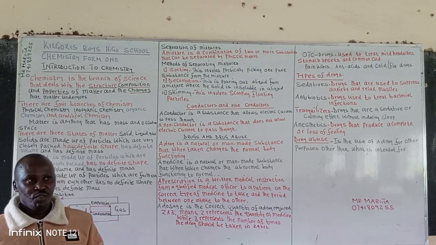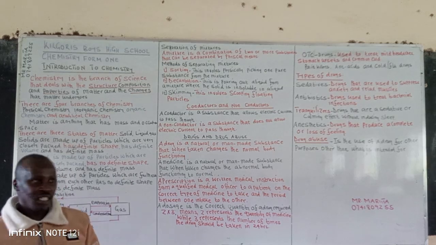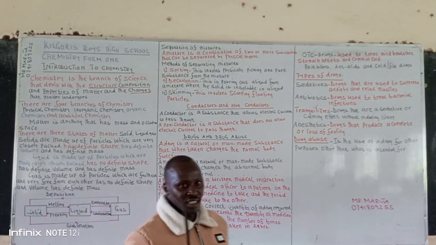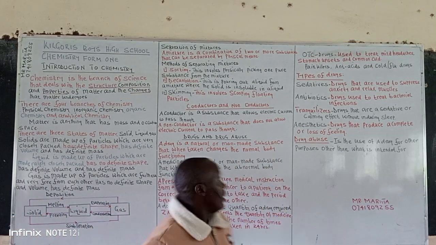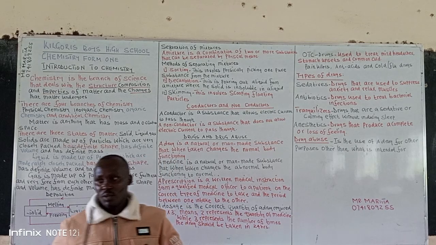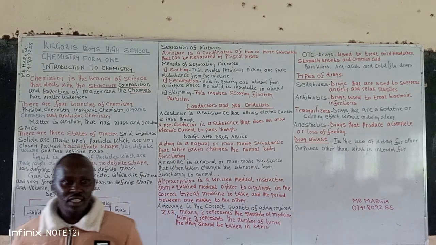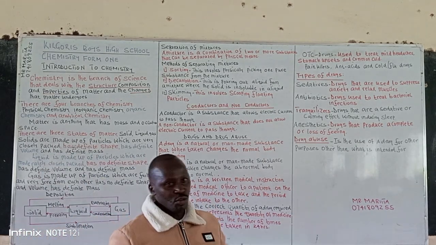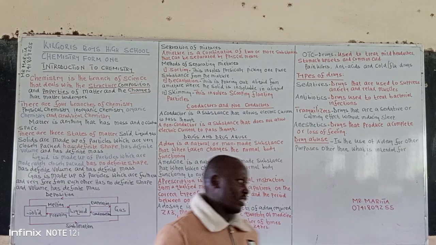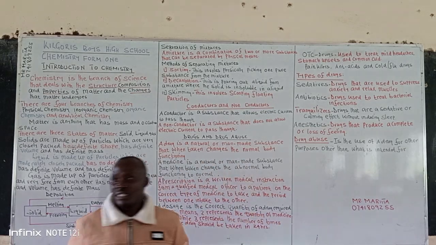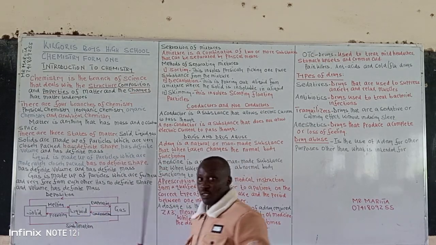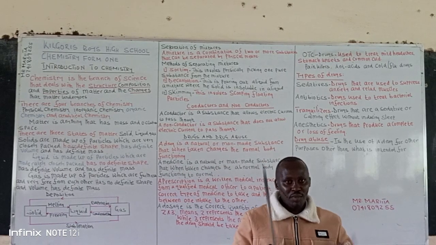But in this separation of mixtures, methods of separation of mixtures, some of them you learned in your primary science. These mixtures, we are going to discuss in more detail in our topic 2, that is classification of substances. Today we are looking at Form 1 work. Now we start with the definition of chemistry.